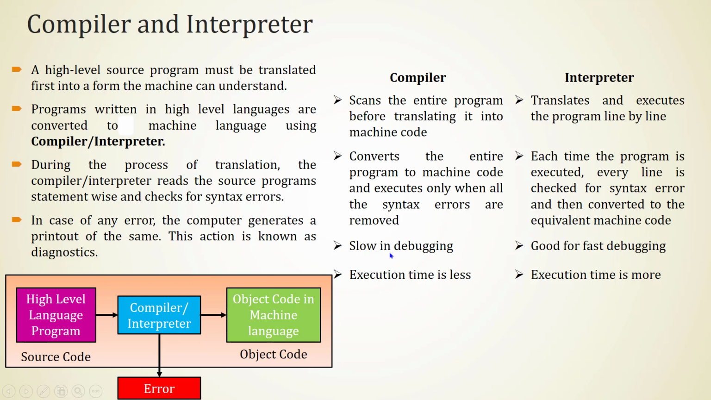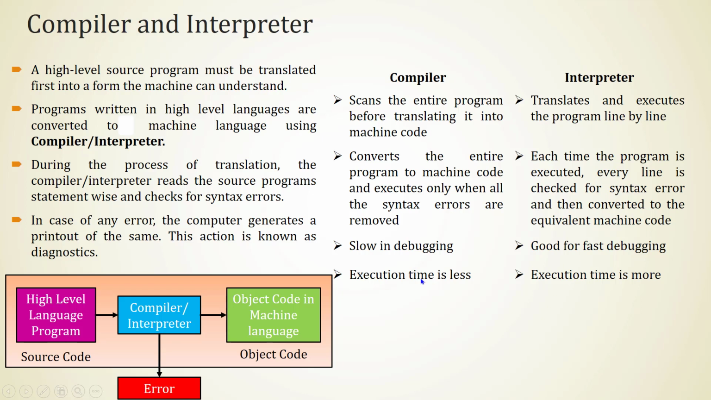Compiler is slow in debugging, because debugging means reporting the error and correcting it. Interpreter is good for fast debugging. Here the advantage of compiler is execution time is less. Here in interpreter, execution time is more.